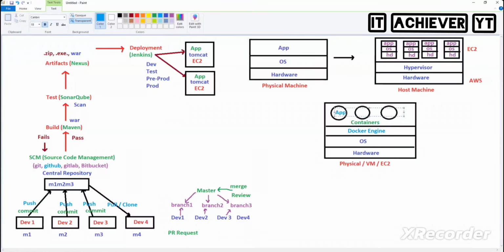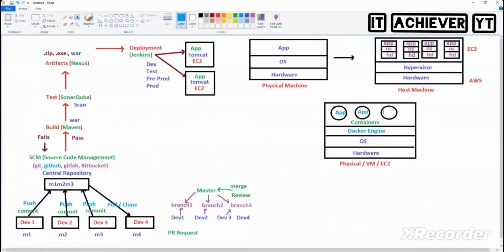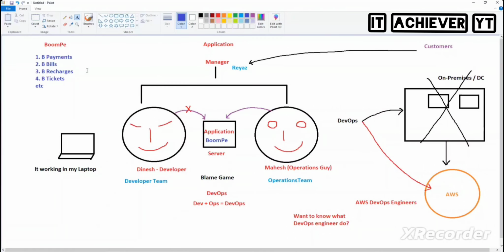EC2 means you have an operating system, and on top of it you need to put the application. There's so much of a thing, operating system meaning. But whereas Docker means you just create a container without an operating system, and directly in that container we have the application. Guys, if it is an EC2 instance, we call it monolithic. When you go to this concept, we call it microservices. I'll talk about the difference between monolithic and microservices in the coming Docker sections, not here. But when you use this Docker concept, the topic that we get is microservices.